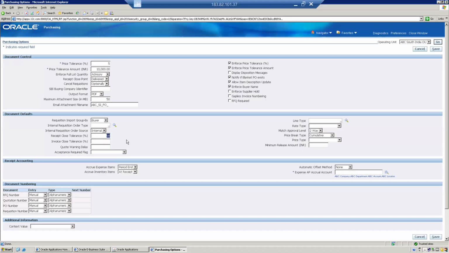So my question was like, the PO was created with 200 quantity, and I have received 195 quantity, and I set up receipt close tolerance as 98 percent. In that case, will the receipt close automatically? That means the receiving status, the shipment status.